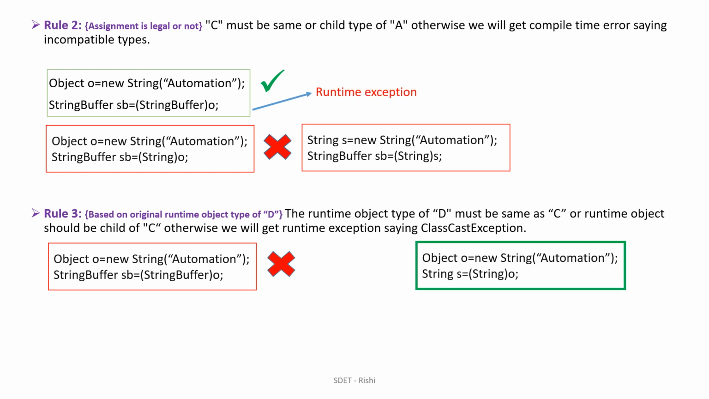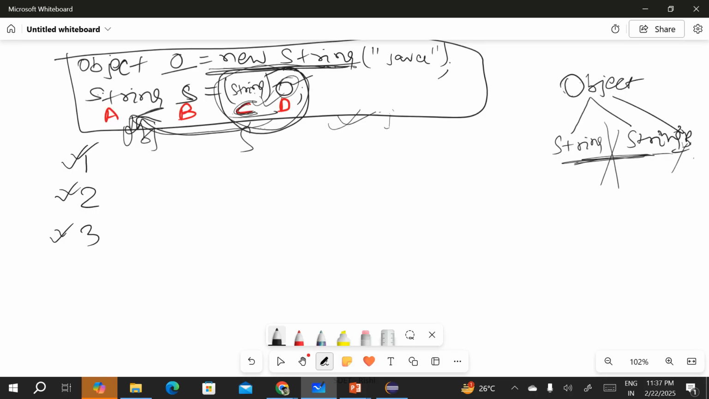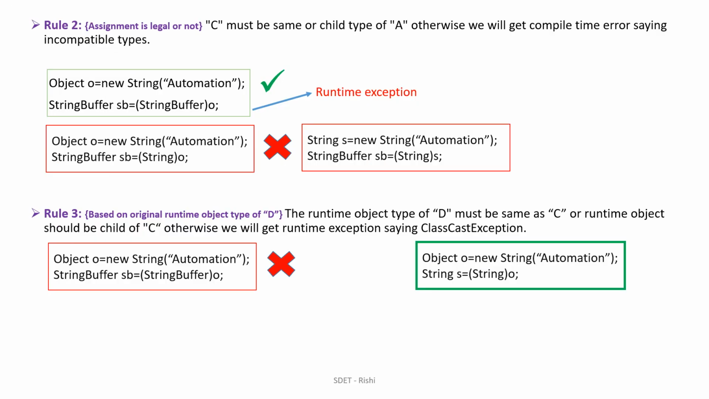Okay, let's consider the same example that we have discussed here. As we know, for the first rule we check whether the conversion is legal or not. Is there any parent-child relationship between D and C? This is D, this is C. Yes, Object is a parent of the String class, so rule 1 is following.